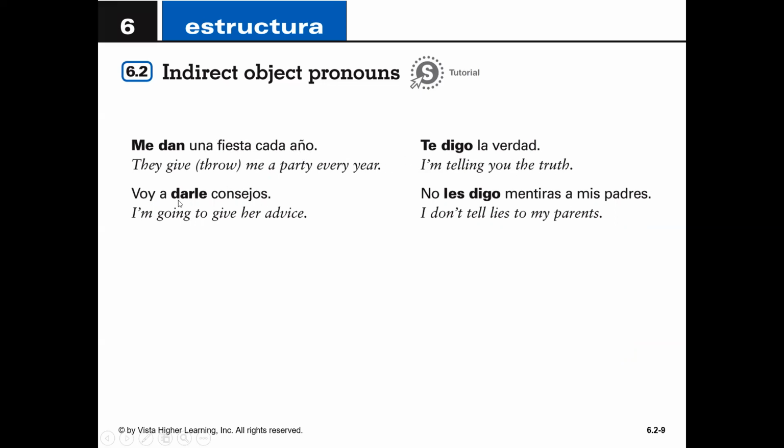"Voy a darle consejos." I'm going to give her advice. This one is a bad example because we would need more. It would have to say, "voy a darle consejos a ella," or "voy a darle consejos a María," or something, right? Because it's ambiguous. "No les digo mentiras a mis padres." This is a good example because it uses the les with "a mis padres." What don't you say? Lies. To whom don't you say them? To my parents. Okay, good.